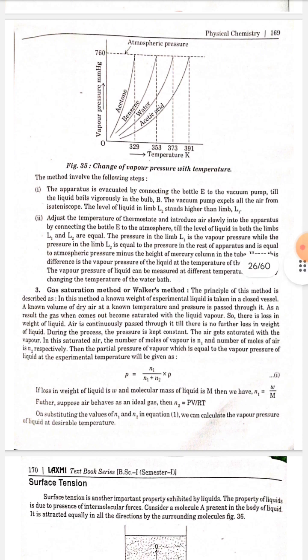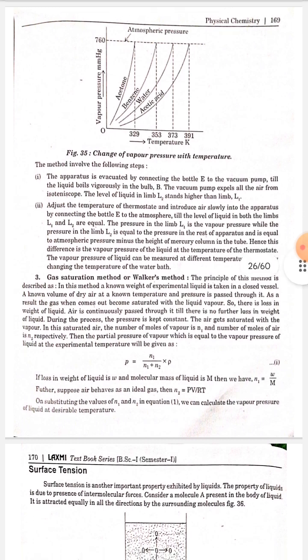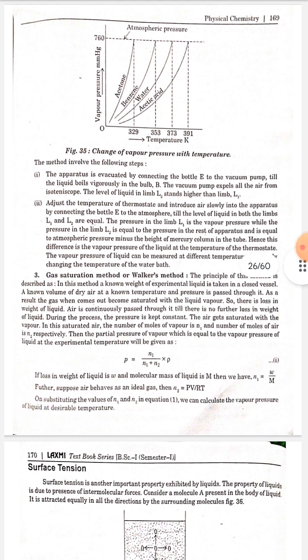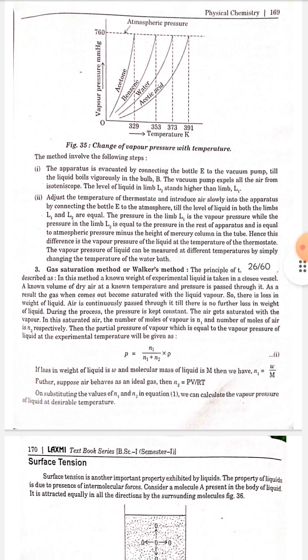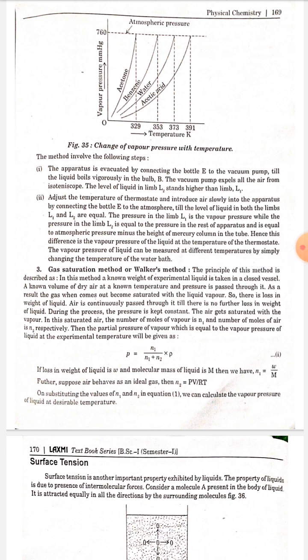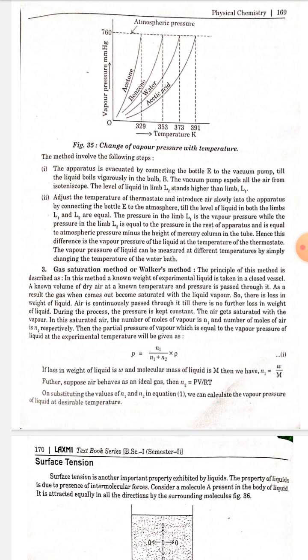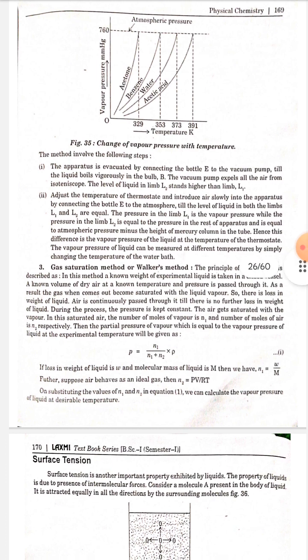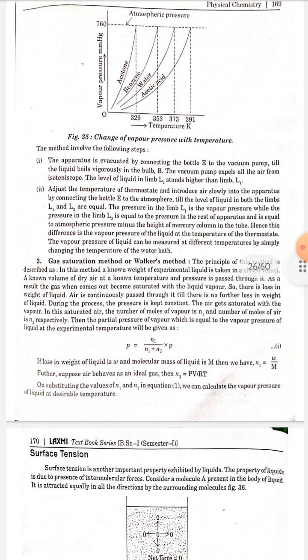Number 2. Adjust the temperature of the thermostat and introduce air slowly into the apparatus by connecting the bottle E to the atmosphere till the levels of liquid in both the limbs L1 and L2 are equal. The pressure in the limb L1 is the vapor pressure, while the pressure in limb L2 is equal to the pressure in the rest of the apparatus and is equal to atmospheric pressure minus the height of the mercury column in the tube, and is called the difference.